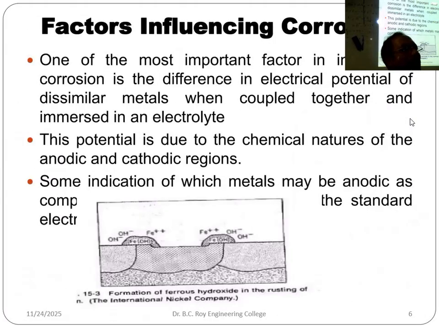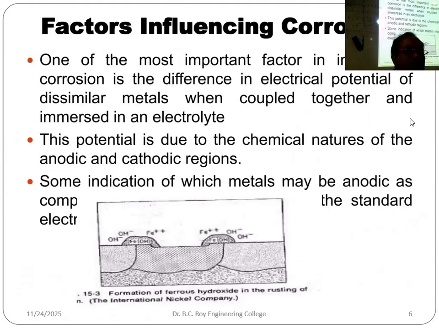Now, factors influencing corrosion. So many factors are there. If you have two different metals, their potential difference can be one cause. If the potential difference is very low, corrosion will be less effective; there will not be much corrosion.